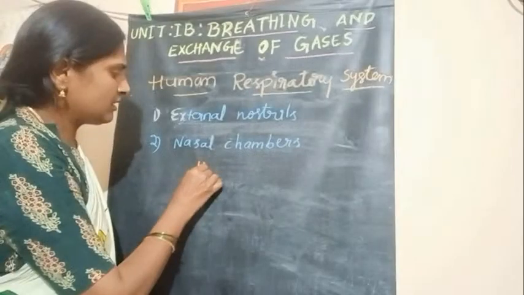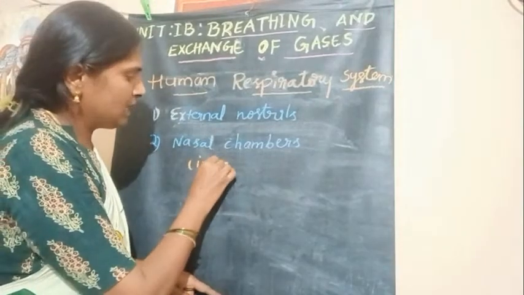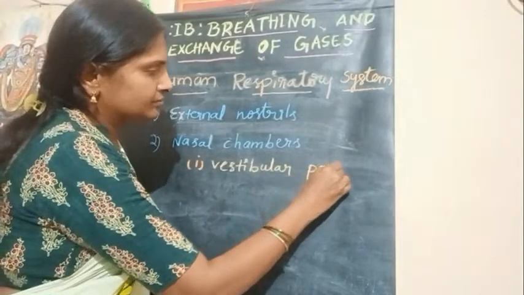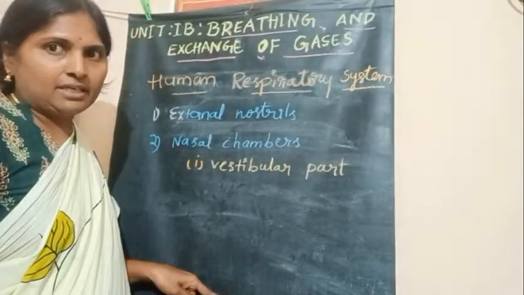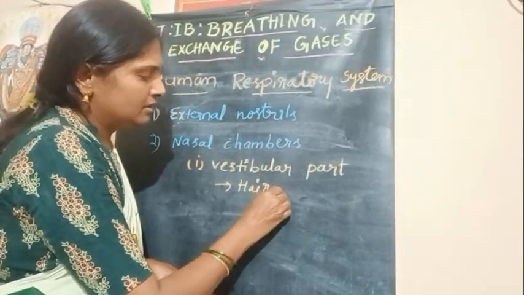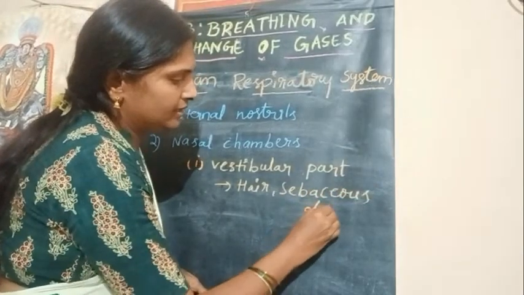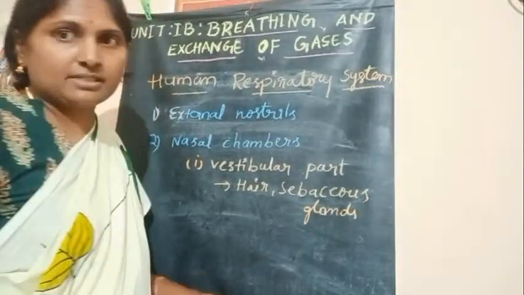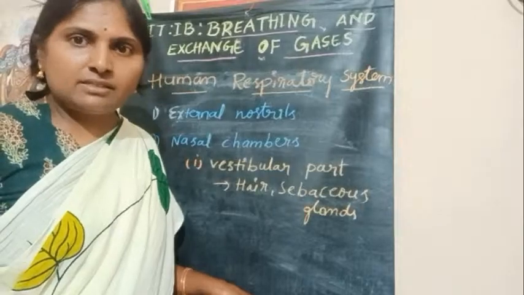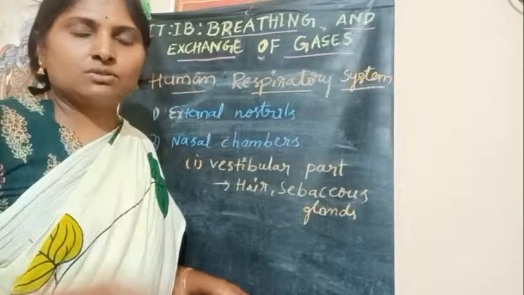The first part is the vestibular part, which consists of hair and sebaceous glands, which filter the dust particles that enter the body.